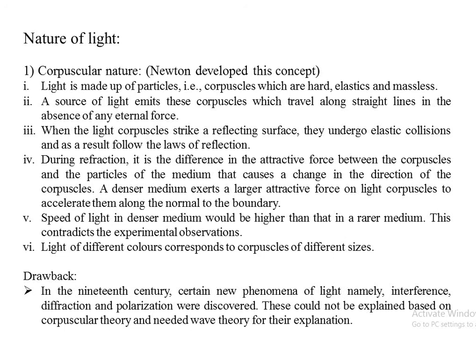That is, light of different colors corresponds to corpuscles of different sizes. Smaller to larger corpuscles, violet to red color. If smaller in size, it is violet. As it goes on increasing, it will be indigo,